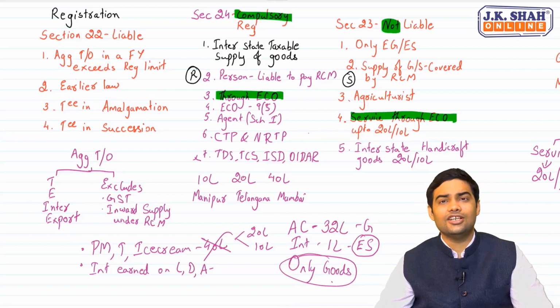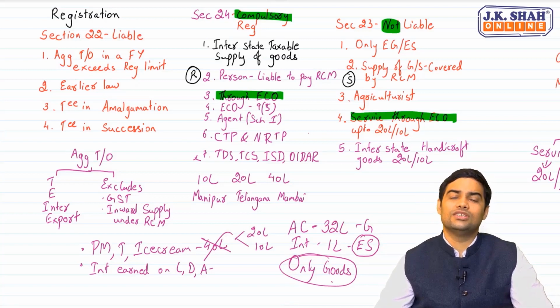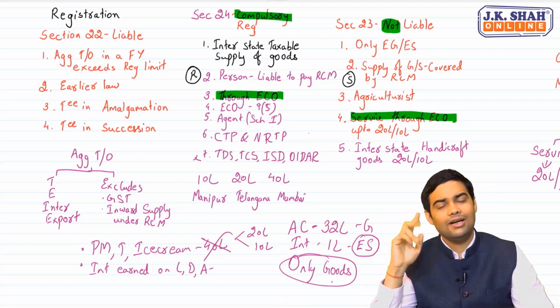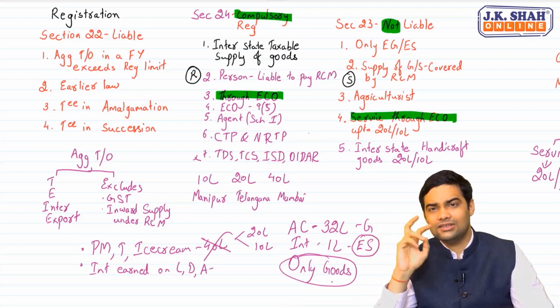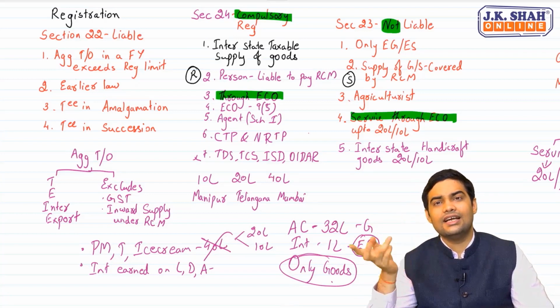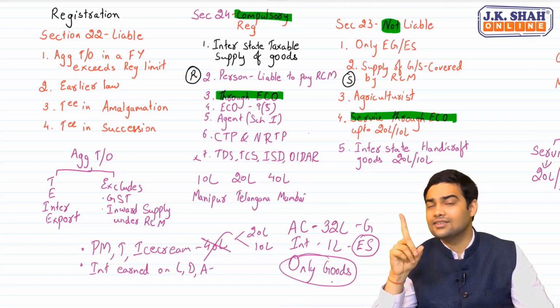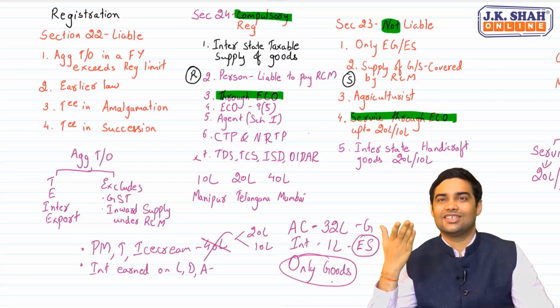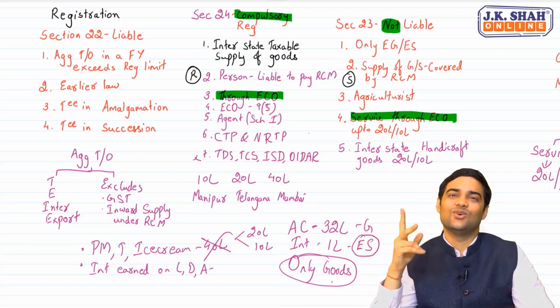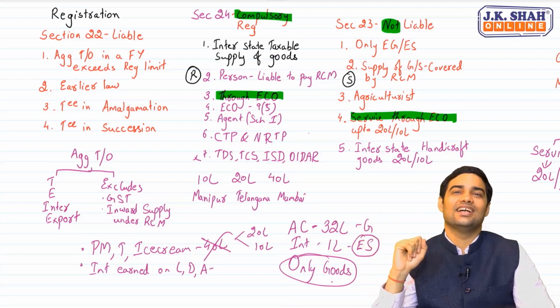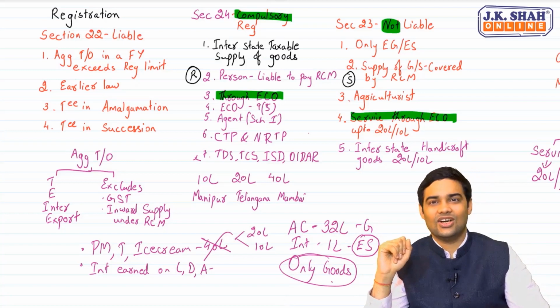Just earning interest doesn't mean you lose the benefit of 40 lakh. But tell me one thing. If this person along with sale of AC does repair of AC also, will he get this benefit? The answer is no. Then repair is a separate service, then goods plus service, then you get 20 lakh limit. Did you understand this?